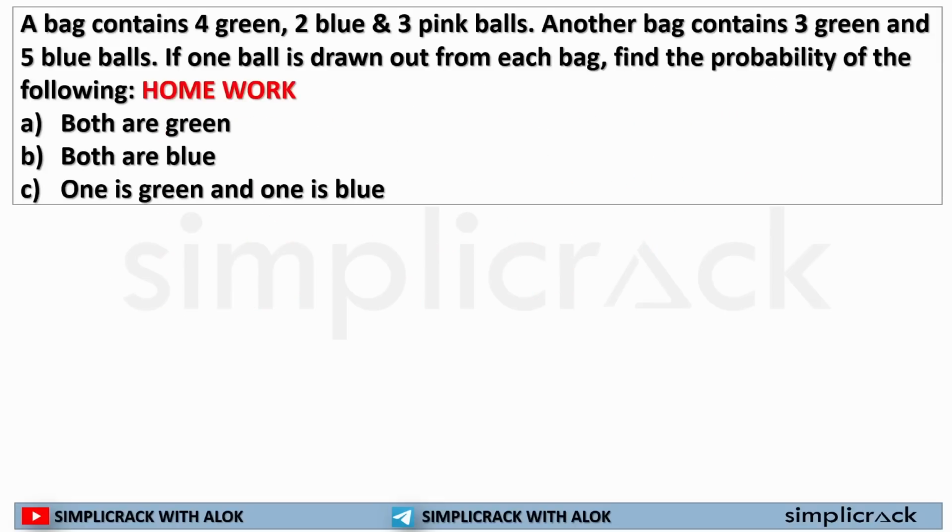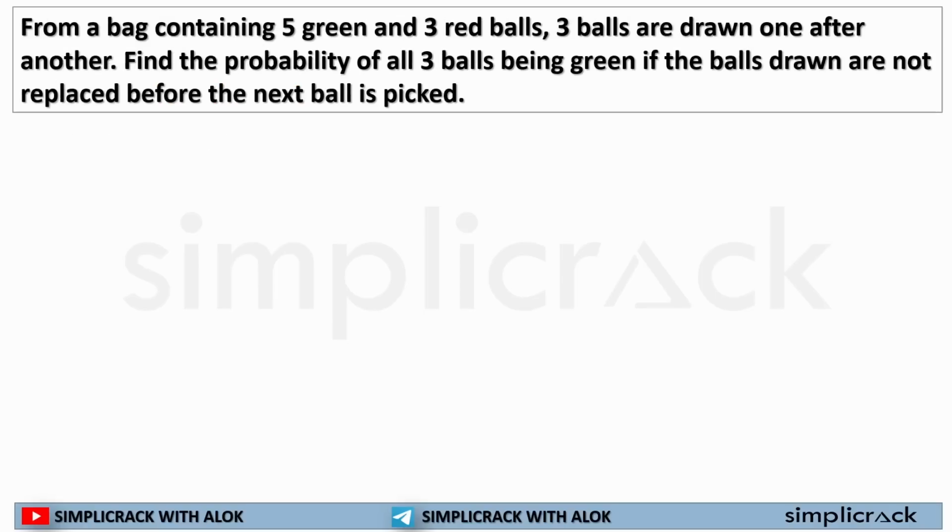This is a homework. Same numbers. I have just changed the number of balls in order to help you with the calculation. From a bag which contains 5 green balls and 3 red balls, we are selecting 3 balls one after another.